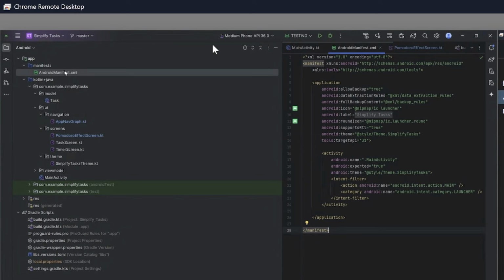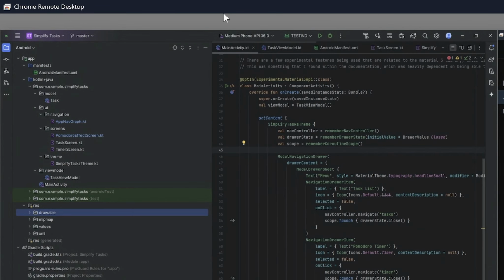But with that being said, I'm going to go over a couple of different components of Android Studio, and then we're going to actually emulate and run this application and showcase what it actually looks like, what the code itself has done, and what the overall objective has been with this application called Simplify.